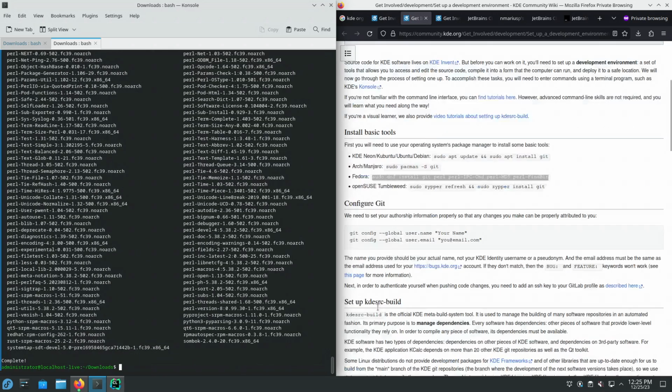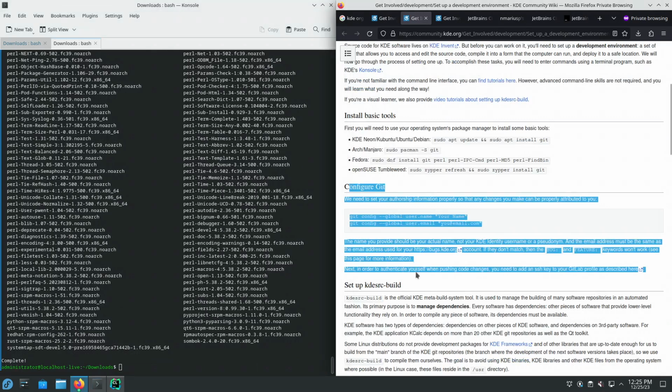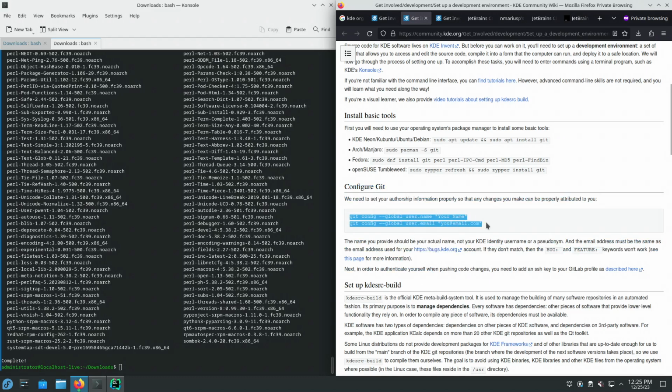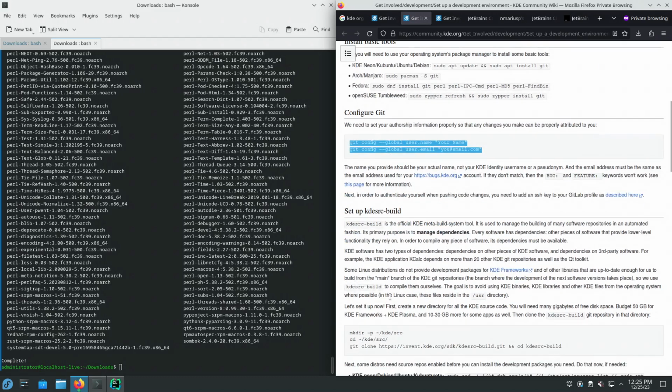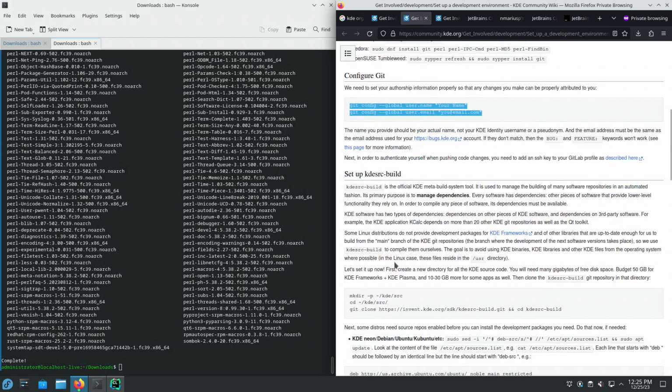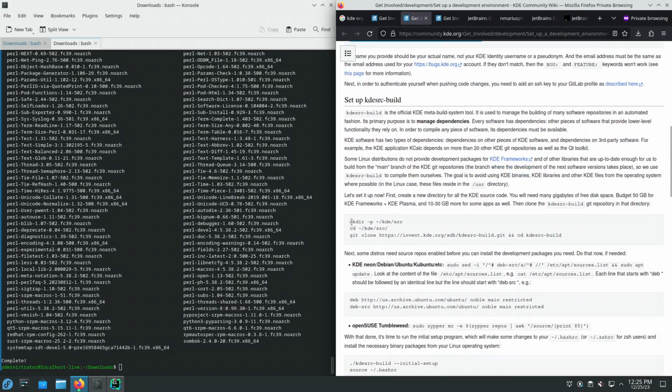Okay, next up, we're not going to write to the KDE Git repositories, we're going to read from them, so no need to configure the Git user. Now we're going to git clone the KDE Git repository from this GitLab project, https://invent.kde.org/sdk/kdesrc-build.